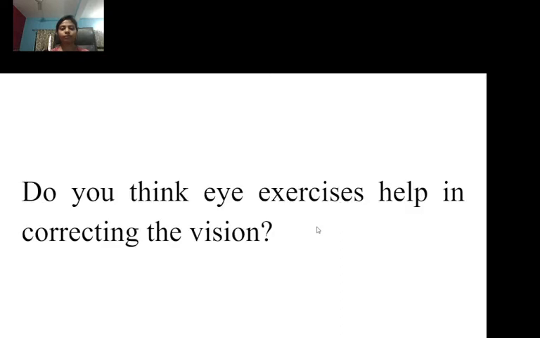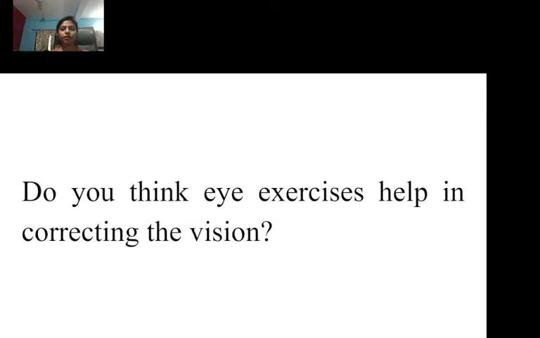Okay? Do you think eye exercises help in correcting vision? What do you think, students, about this statement? Do you really think that if I do eye exercises, like rotating like this, it helps? All students should do this exercise. Now, come on, for 1 minute we will do one exercise. We will do an eye exercise. Come on, just do. First, I will tell you.